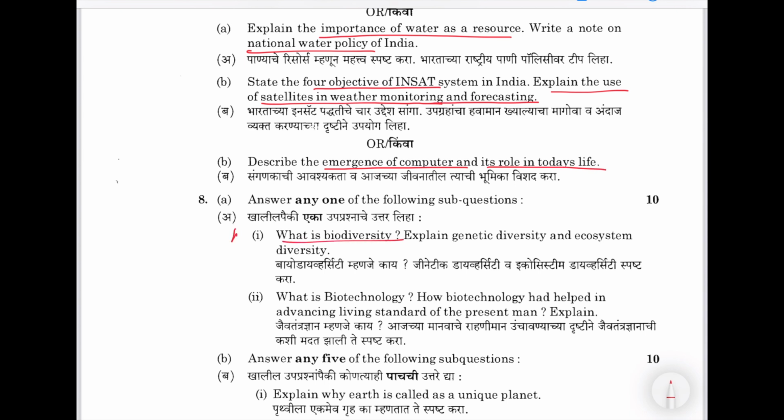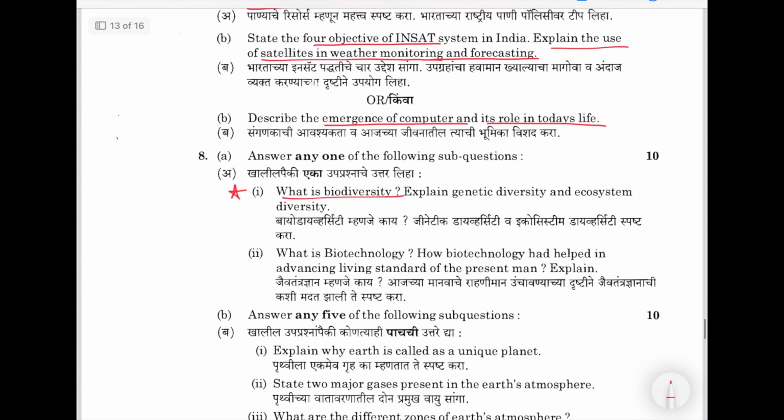This is again an important topic because this is in paper 3. Explain genetic diversity, ecosystem diversity. You see one thing, what is biodiversity? They have asked very straightforward questions, and you can see it was 2011 level, so you can expect that time they used to ask these questions. But will they repeat these types of questions? We'll see that in other state PCS exams, how they ask questions of this current UPSC pattern. Then what is biotechnology? How biotechnology helped in advancing living standard of present man.